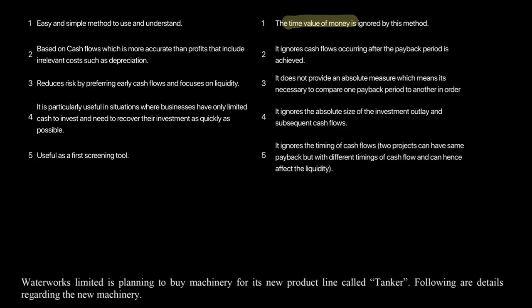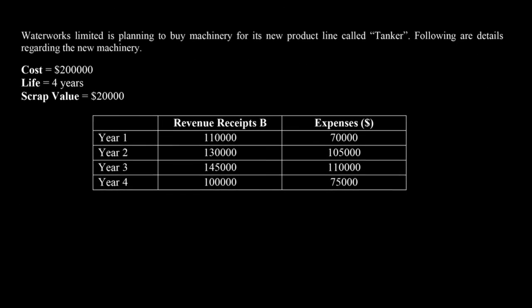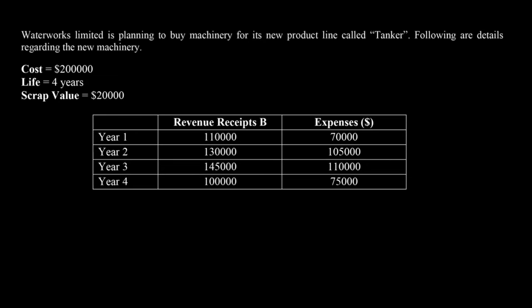All right, now if I go back to this example, we saw this example for ARR as well. We've also calculated the cash flows. Over here we had this company that was buying a new product line tanker and was buying this machinery. We had the cost available 200,000, the life, the scrap value, we had the revenue receipts and expenses. Now, as you guys know, from now onwards, we'll only use net cash flow as a return for financial measures and profit will only be used for ARR.